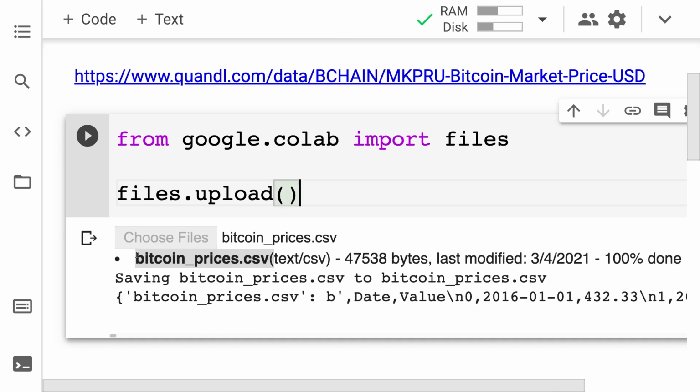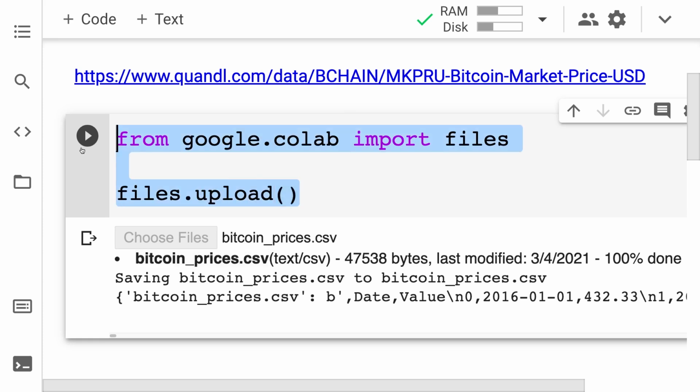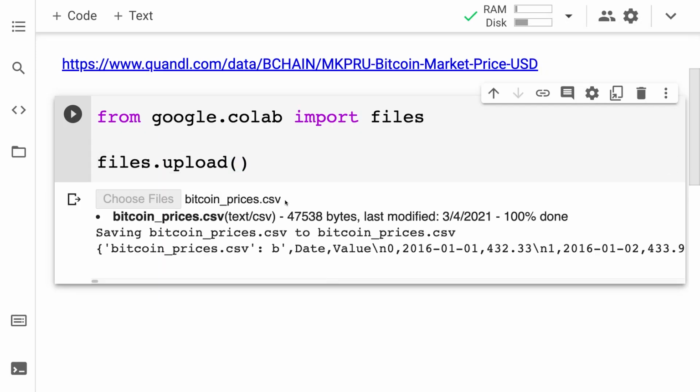So there are many different options for bringing a CSV file into Google Colab. This is the most straightforward way. All right, so now we have that file here, and we can reference it by its name. For example, I can take the CSV file now and convert it into a pandas data frame. A data frame takes some kind of spreadsheet like a CSV file, and it can convert it to a much faster and more efficient type known as a data frame.